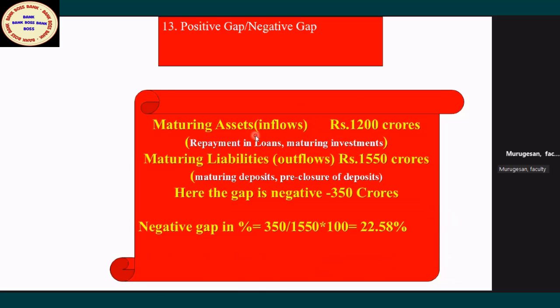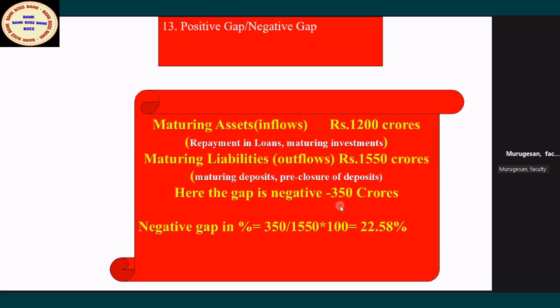Maturing assets, that is inflows, are 1,200 in one bucket. Maybe in the next 1 week, the bank may get 1,200 crore on account of loan repayment and maturing investments, but the bank has to pay back depositors and fund their premature closure, 1,550. So that means it's a negative gap. A positive gap will not create a problem, but a negative gap will create a problem for the banker.